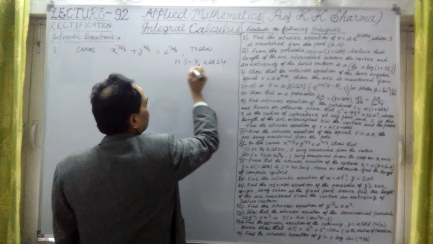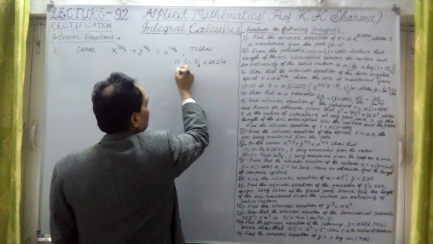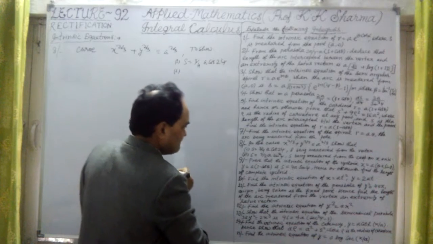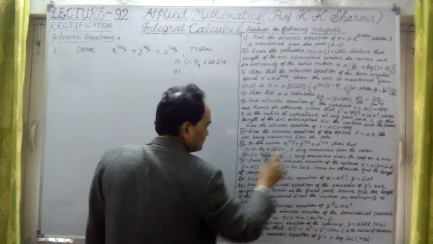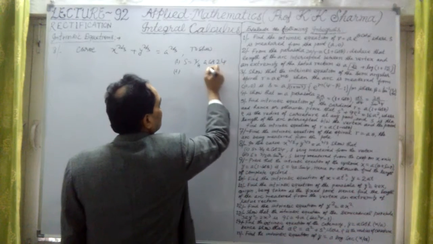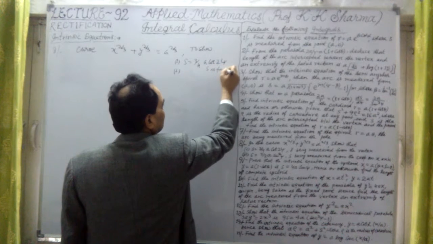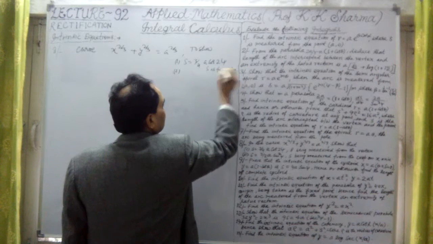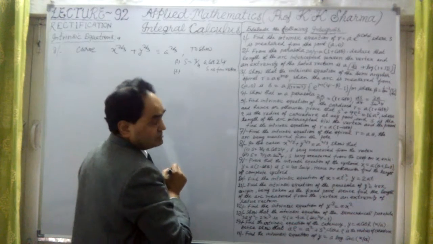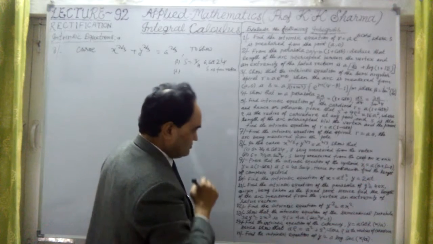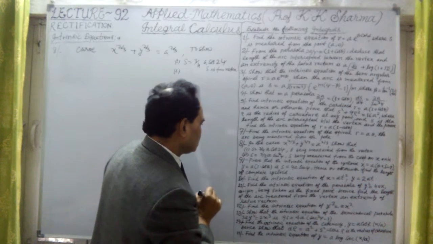Where S is measured from the vertex. I will just take it that from where it is measured, S is measured from the vertex. I'll just talk about what the vertex is here. So the vertex is at the middle point of this. I'll just talk about being measured from the vertex.